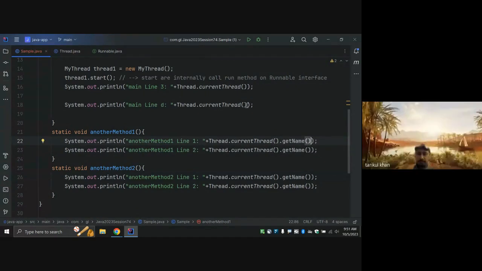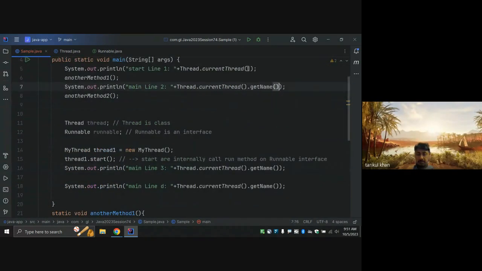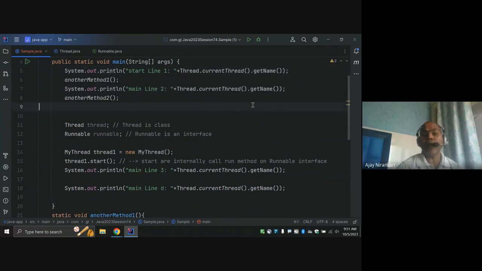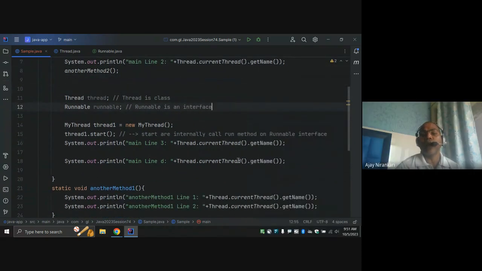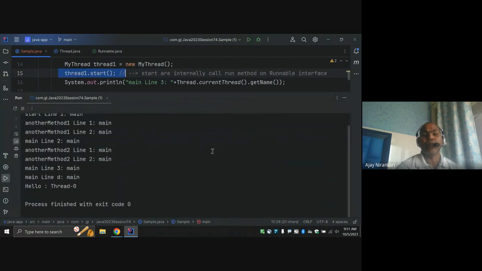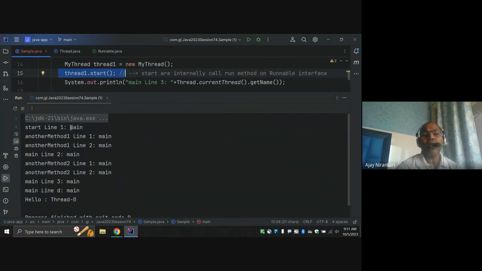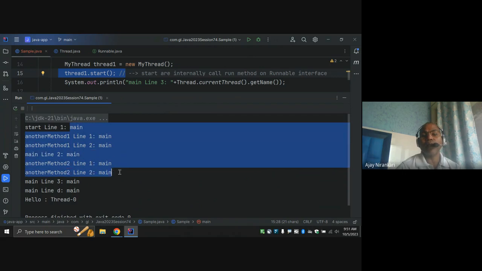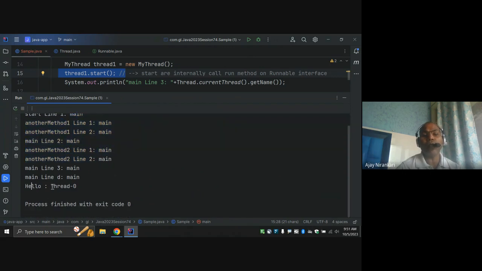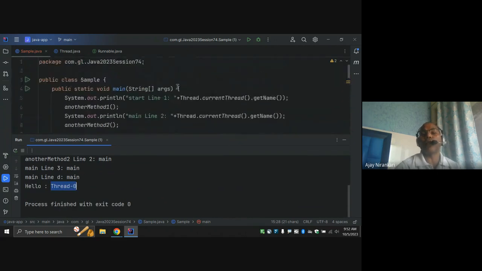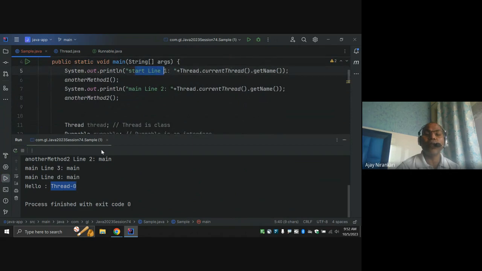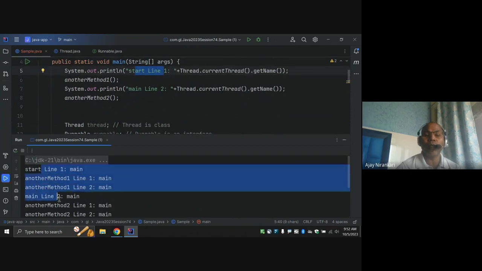Run. If I run this code and let's look, I'm starting a thread here. Notice all this is done by main. But this is not, so hello is done by thread 0. Be careful, look at the output. First line 1 printed. This is line 1, 2 printed by main.